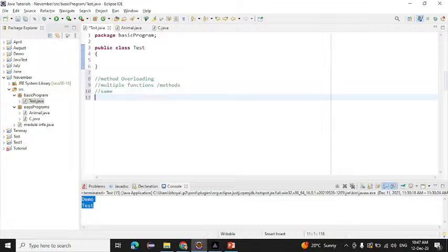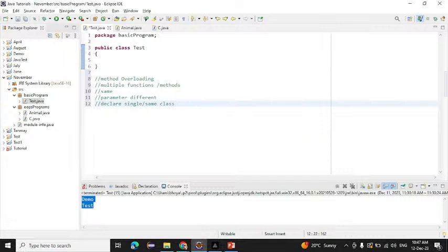But the parameters must be different. We have to make the parameters different. After that, we have to declare them in a single class, the same class.